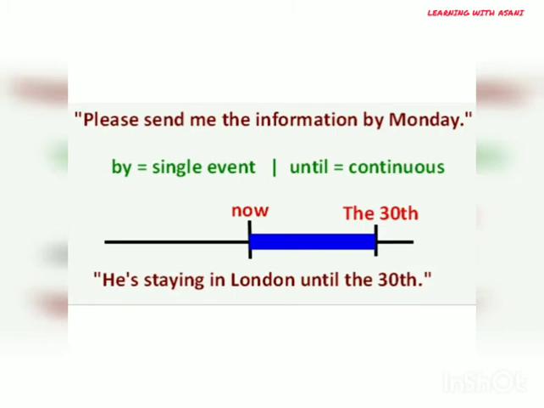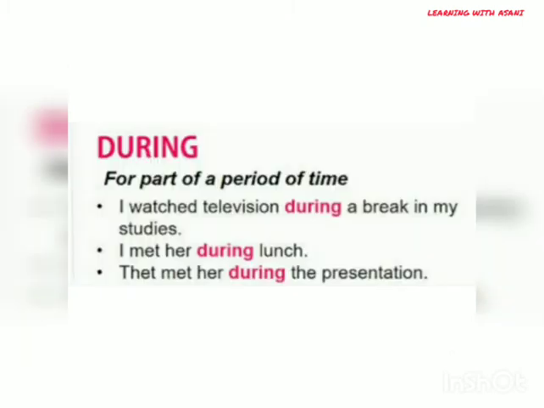Preposition by is used for a single event. It means an event must happen before a specific time is reached. Monday is the deadline, but before Monday the information is to be sent. Until shows duration of time, a continuous action till the date comes. During shows that something happens within a certain period of time, but it does not tell how long it happened.